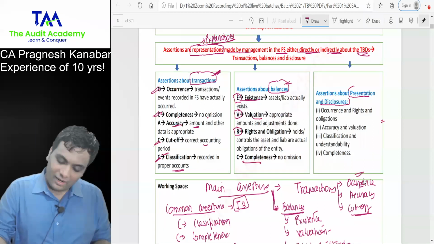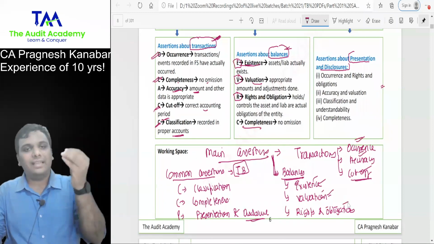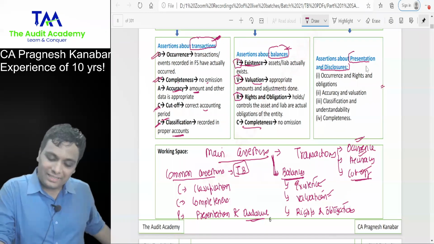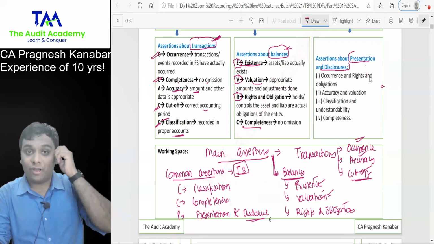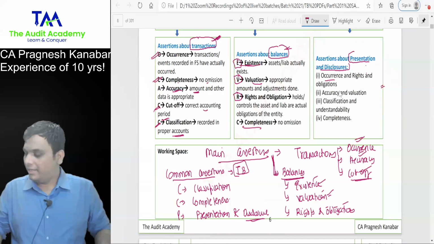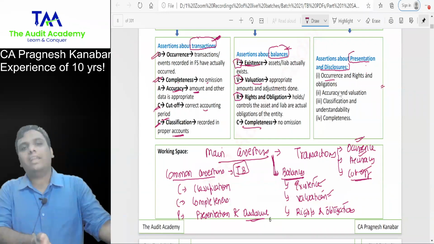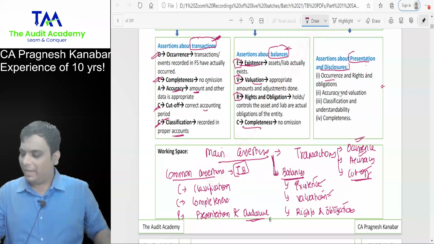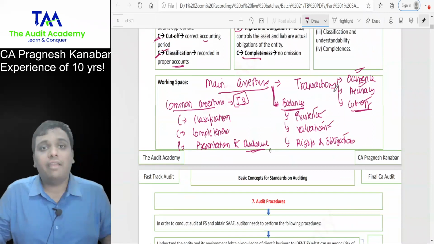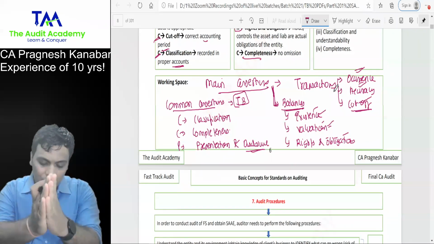Whatever we are verifying, occurrence, accuracy, cutoff, existence, valuation, rights and obligations, for every single item we will have to see the presentation and disclosure. In presentation and disclosure I have not highlighted anything, because whatever we verify for transactions and balances, for that we need to check presentation and disclosure. So I don't even want you to learn that by heart. Is everyone clear with this now? Come on, let us move ahead. Do not break the tempo.